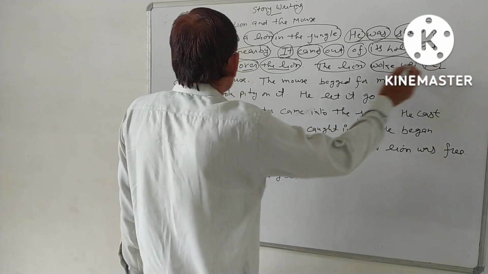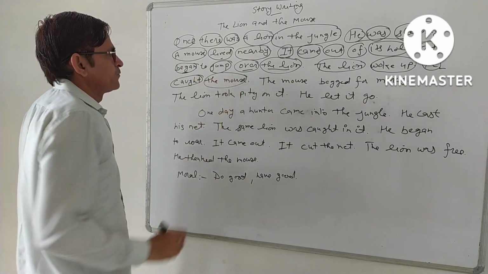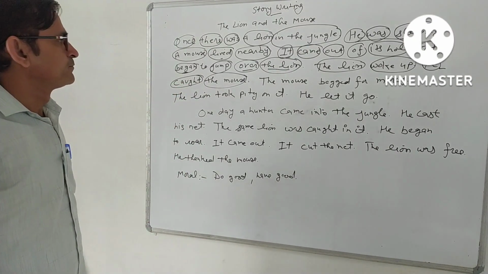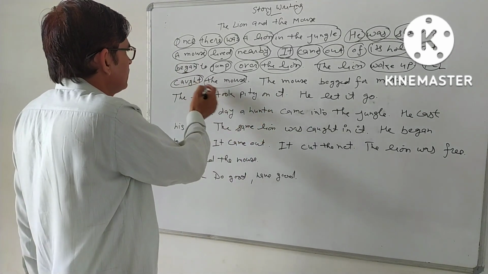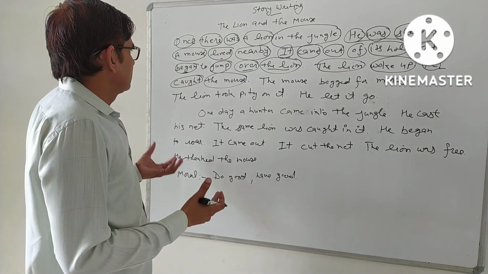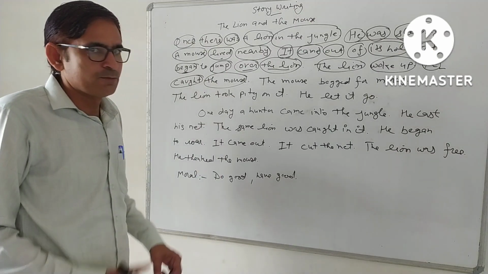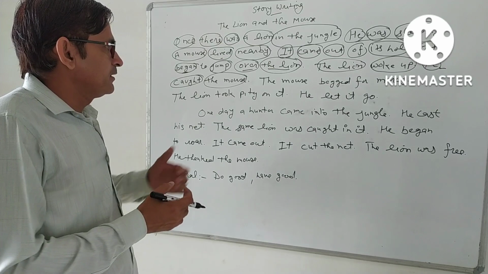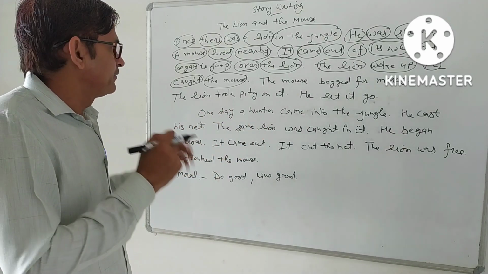Here he is the subject, and caught is the verb, and the mouse is the object. Caught is the second form: catch, caught. And mouse is the object: subject, verb, and object. This is past indefinite tense because we use the second form in past indefinite tense. He caught the mouse means the rat was on the lion's body, and he caught it. He held it in his hand.